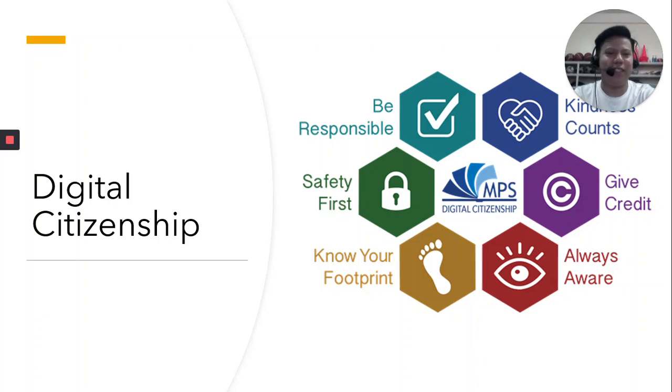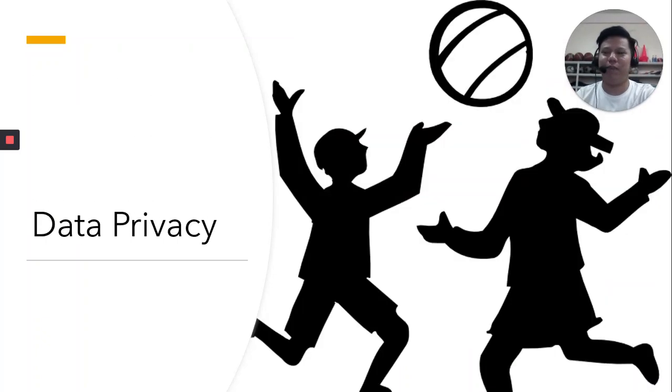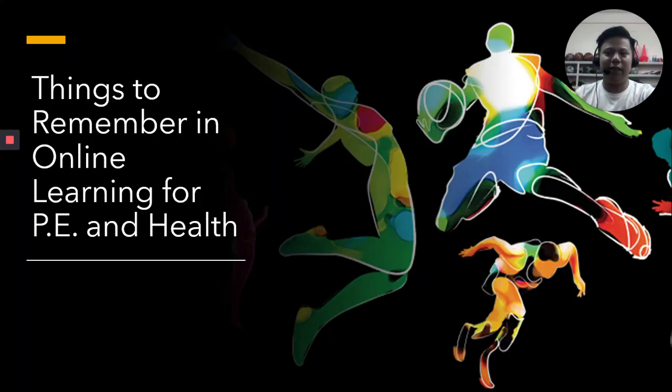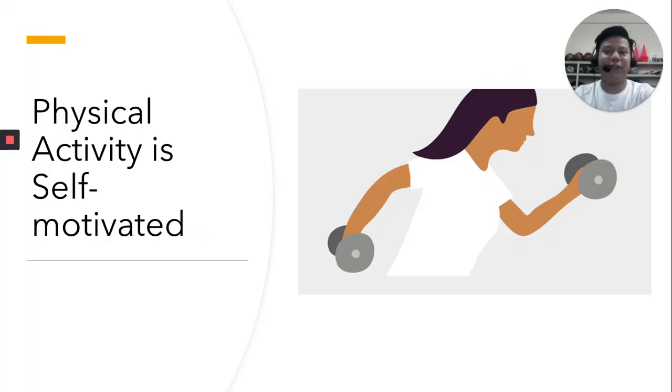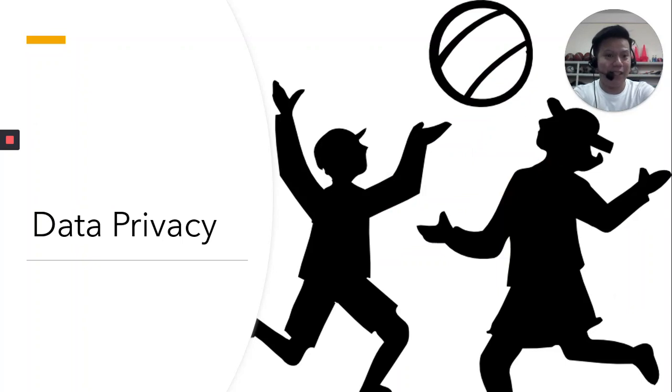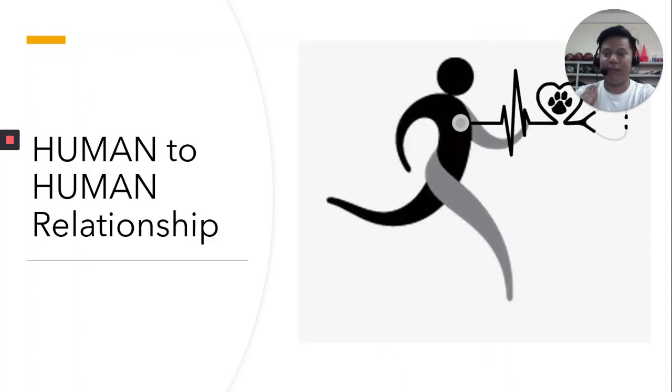One by one. Okay, things to remember in online learning for PE. First, physical activity is self-motivated. It is always. Data privacy: you have to protect yourself. Human-to-human relationship: we are not robots. We are the same teacher that you had before. Okay? We are still the teachers with the heart to teach.